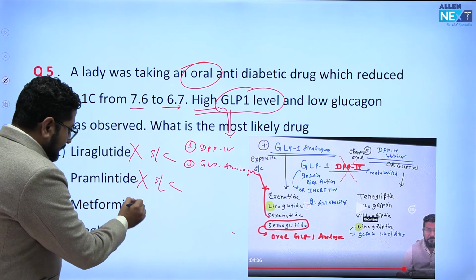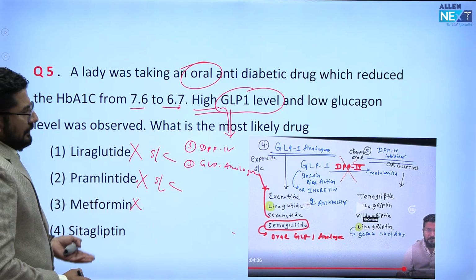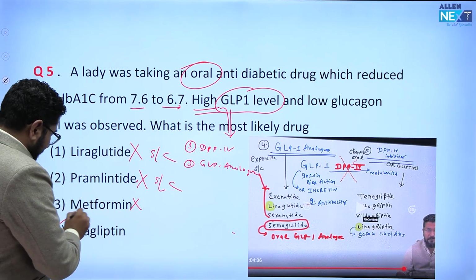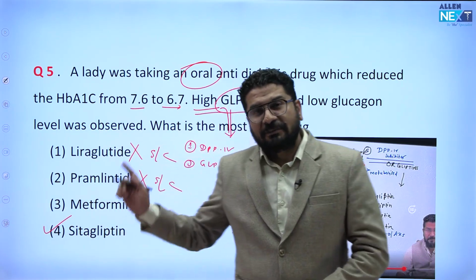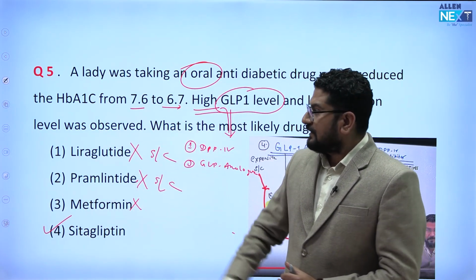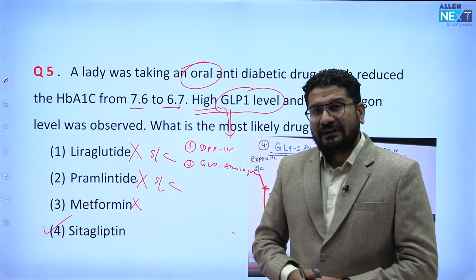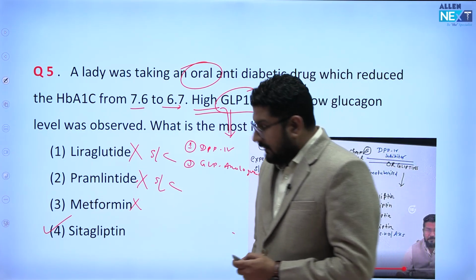So again, we can easily see this option. Sitagliptin, some people are saying it was alogliptin that was given, some are saying vildagliptin, but whatever it is, gliptin is the answer. Is it clear? So this is about a question where diabetes was asked in detail.